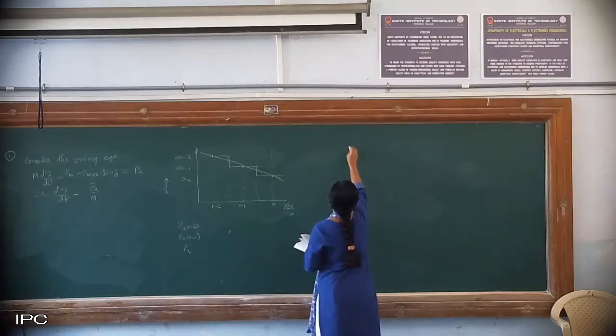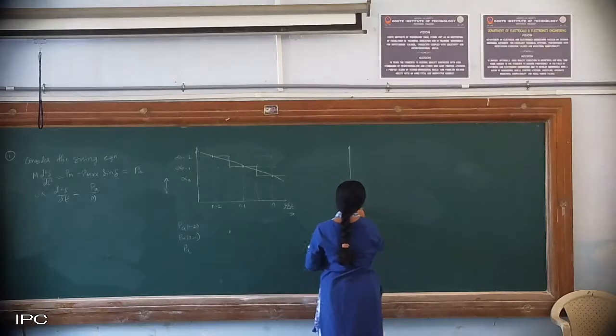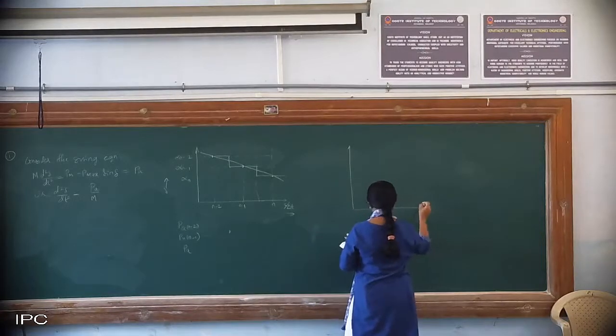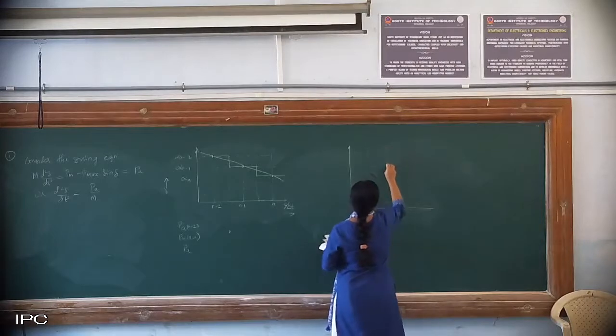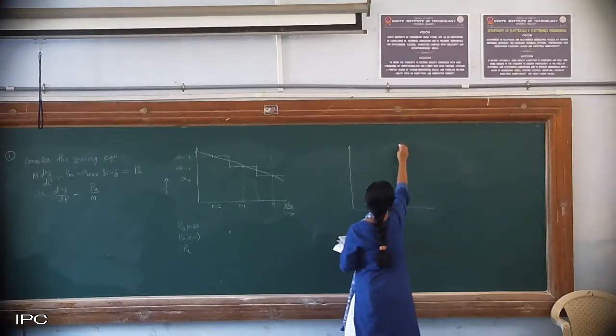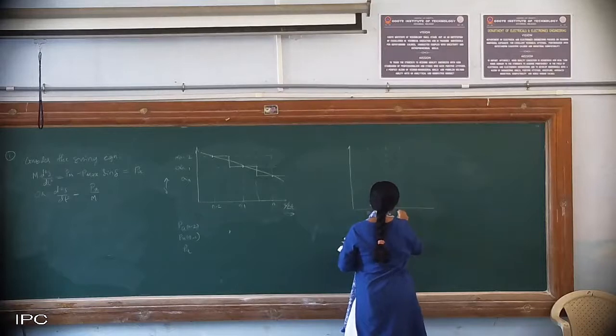Now we will take the speed. This is n minus 2, n minus 1.